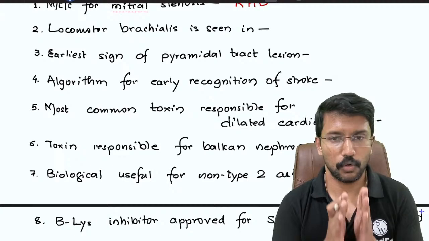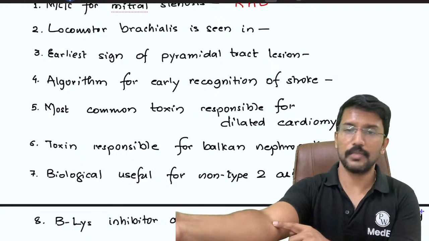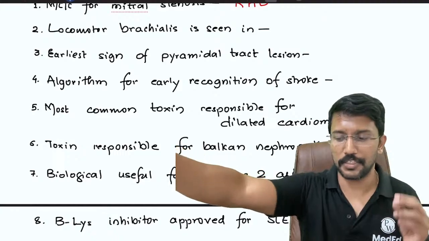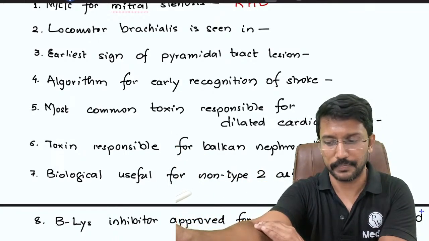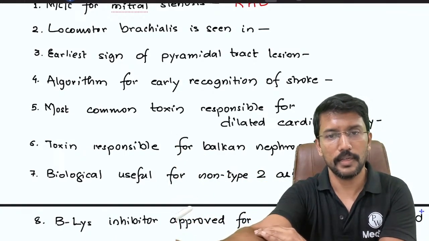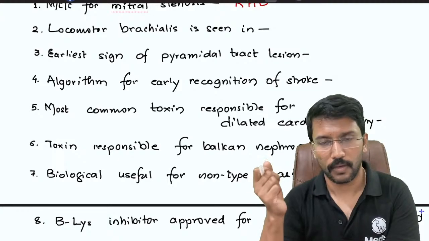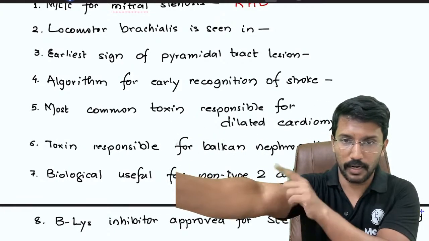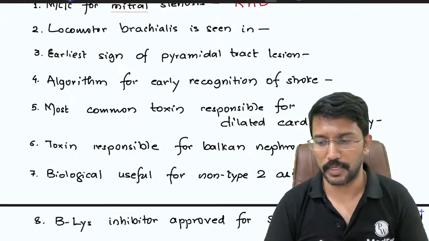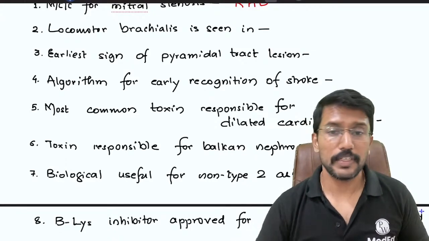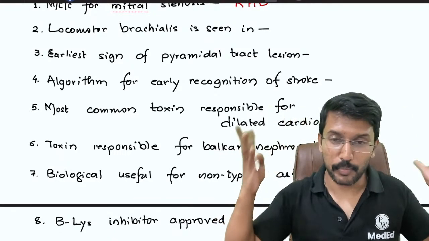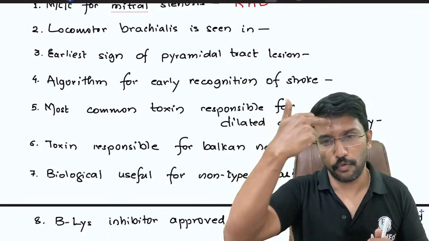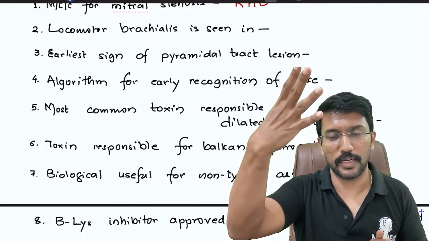Locomotor brachialis refers to visible brachial artery pulsations. Normally when you see the brachial artery, the pulsations are not visible. We can only feel it. But if I can see the brachial artery pulsation, we call it locomotor brachialis. So in which valvular heart disease do we start seeing pulses everywhere? Like the carotid starts dancing, forehead capillary pulsations giving rise to the lighthouse sign.